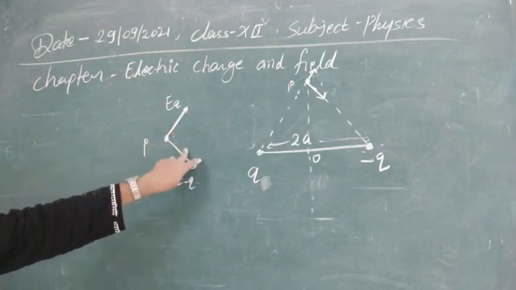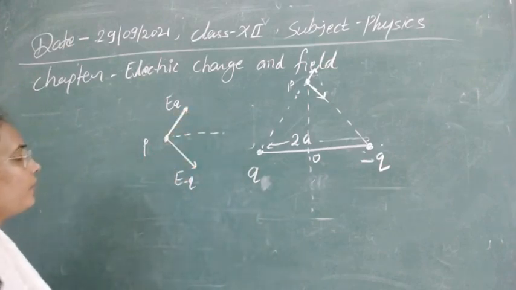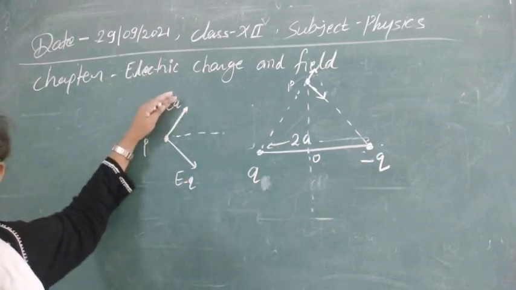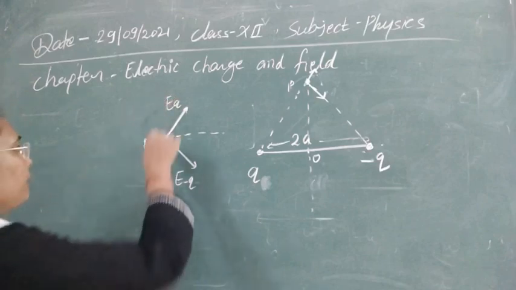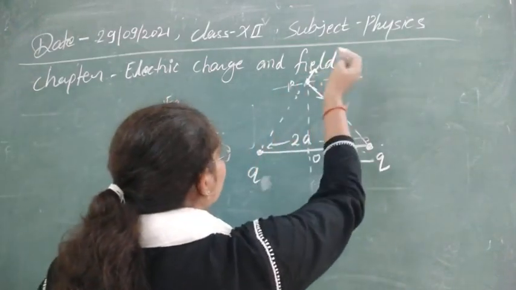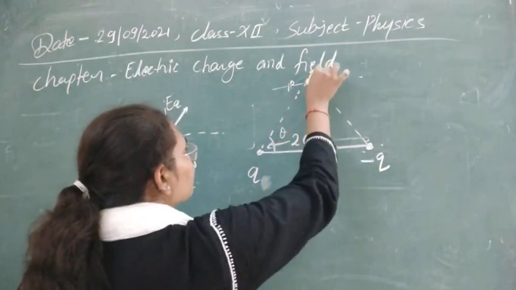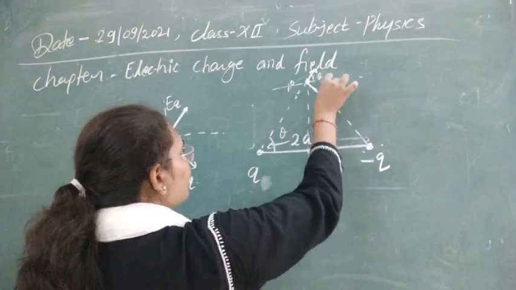So we can find their resultant by using the component concept. Suppose this angle is theta, so this will also be theta.